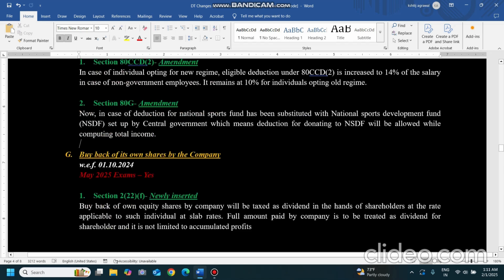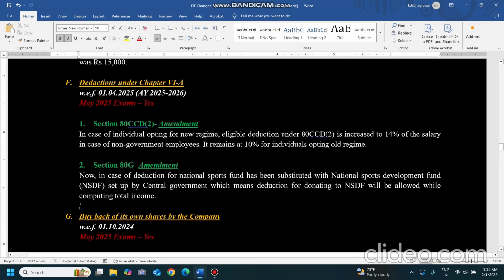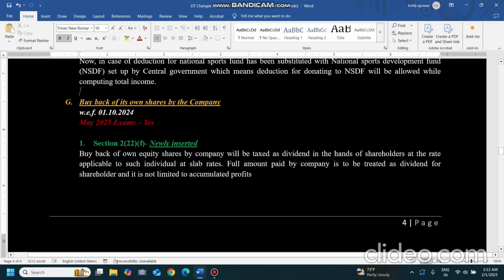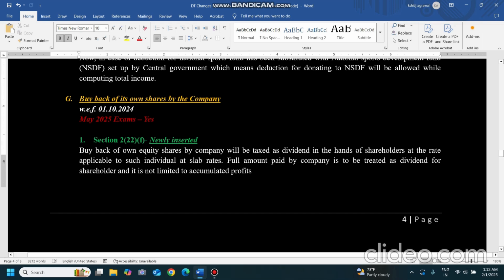Coming to the next point, these are the deductions under 80CCD(2) and 80G under Chapter 6A. Now coming to buyback of its own shares by the company. Earlier this buyback was taxable in the hands of the company and not taxable in the hands of the shareholders. Now the act has changed this, and it is taxed in the hands of shareholders.